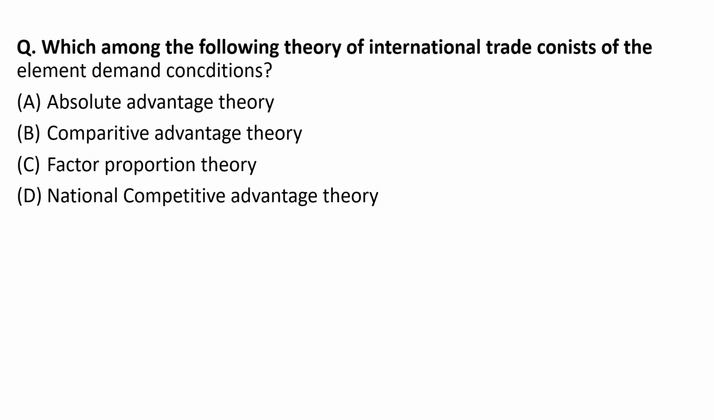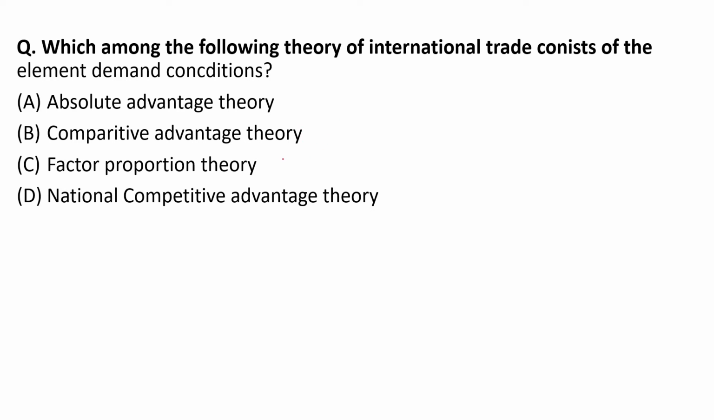Okay, let's move to the next question. Which among the following theories of international trade consists of the element demand conditions? So absolute advantage, this is one of the modern theories or firm based theories it is talking about. In absolute advantage theory, it has talked about low cost production as well as specialization. Comparative cost advantage theory given by David Ricardo talks about the opportunity cost principle.